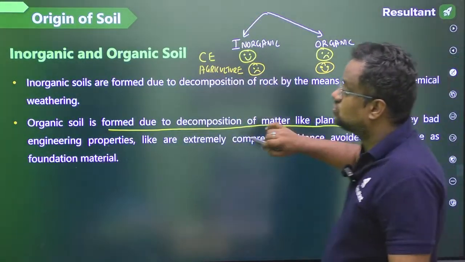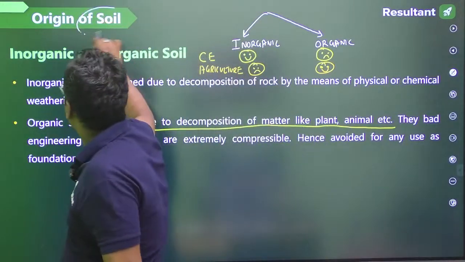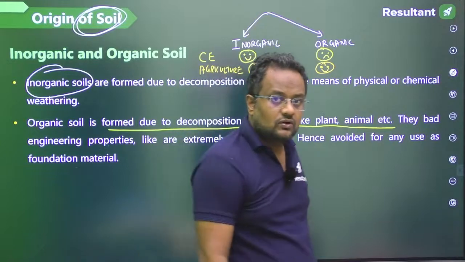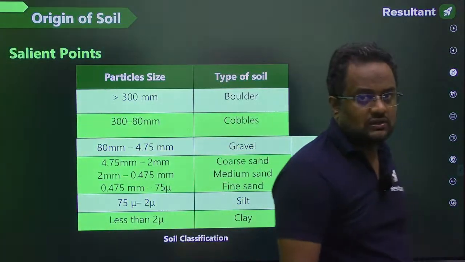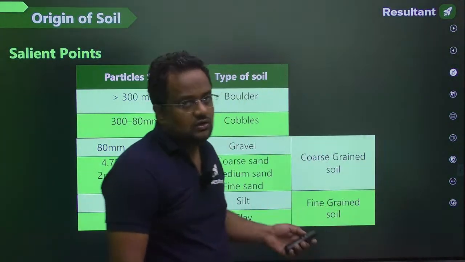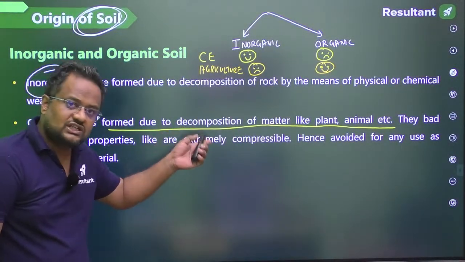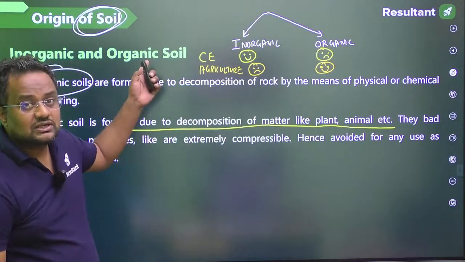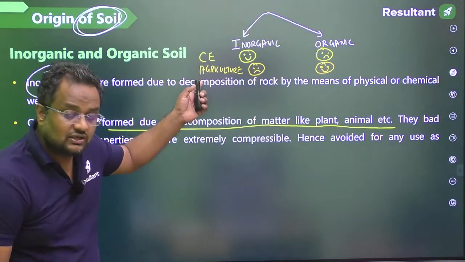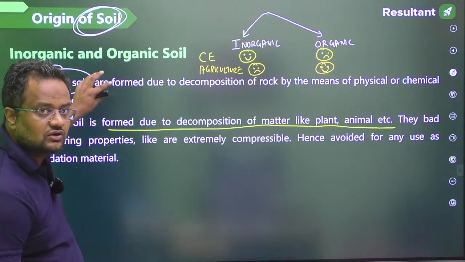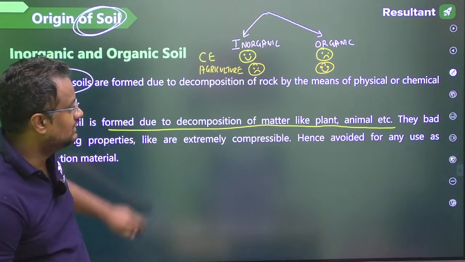Now guys, that is the whole story of the origin of soil. As civil engineers, we are more concerned about inorganic soil. So how is inorganic soil formed? Organic soils are formed from the decomposition of plant or animal or vegetable matter or leaves. Inorganic soils are formed from the decomposition, weathering or erosion of rock. We will go into a little more detail on how this weathering takes place.